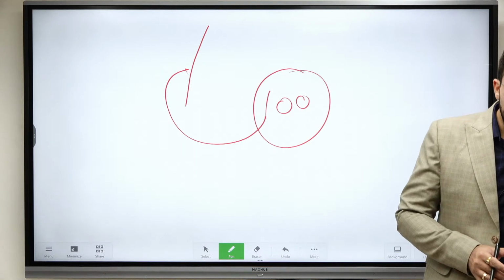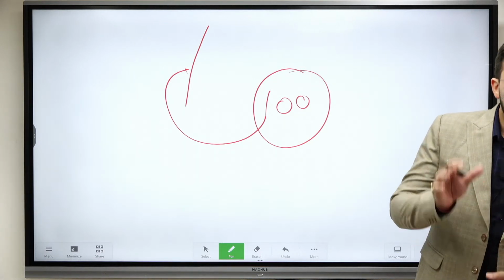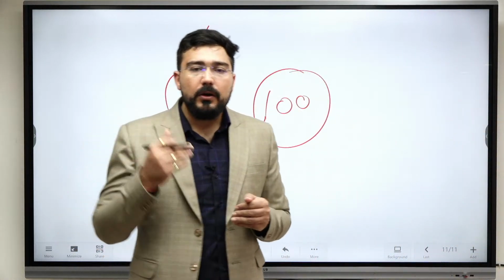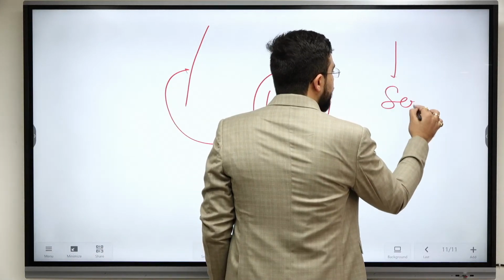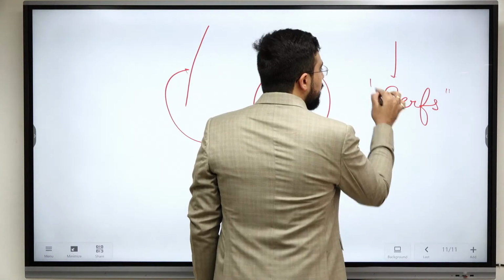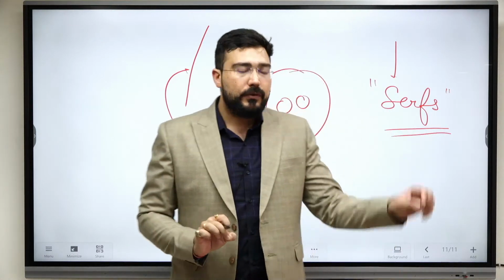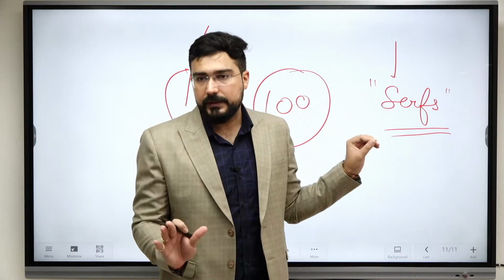Yes, Marxist theory, right? I understand, but why? European. Because in Europe there used to be a system in which the landlord used to control all of the peasantry, and there was a specific word for them, that was serfs. Okay, they were not having any kind of control over production.